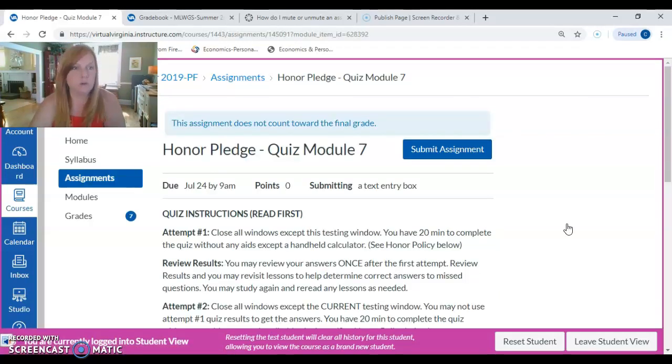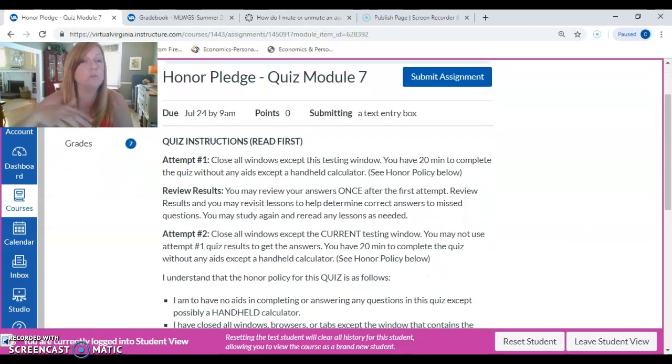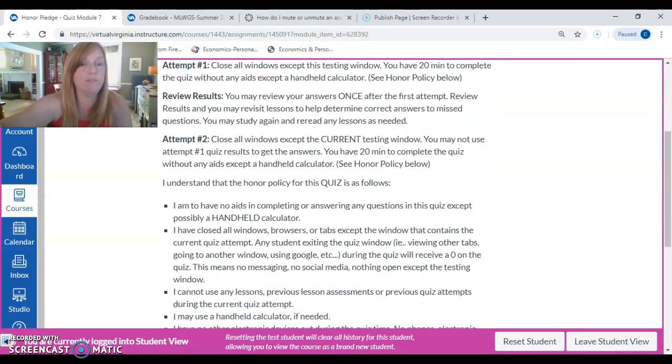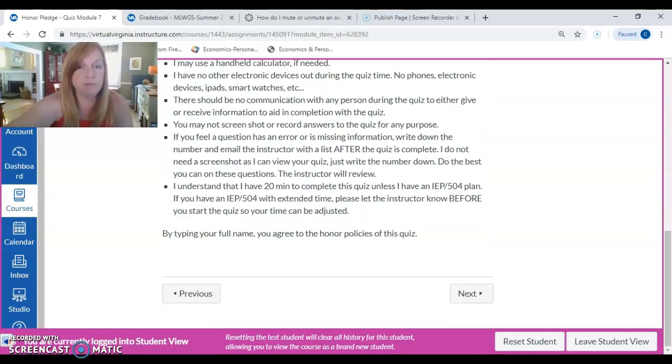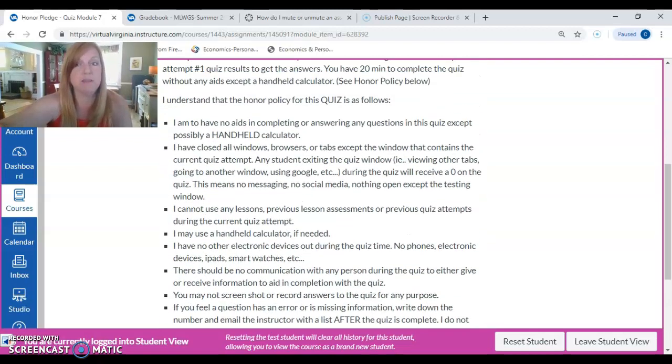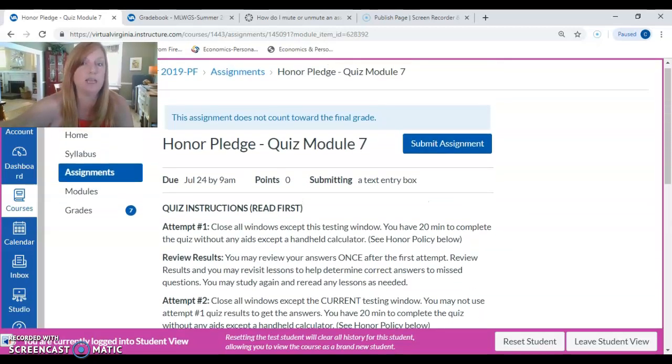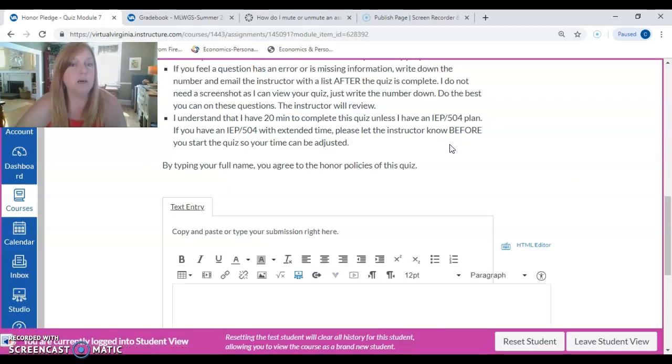The first thing that you're going to do is submit an honor pledge for the quiz. Before you take each quiz and each test, you are going to reaffirm that you understand the honor policies that we have in place. You'll read through this and type your full name and submit that. That is you basically signing the honor pledge for this assignment.